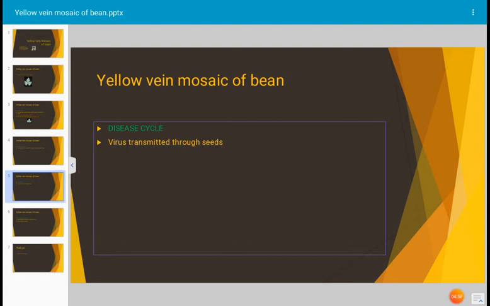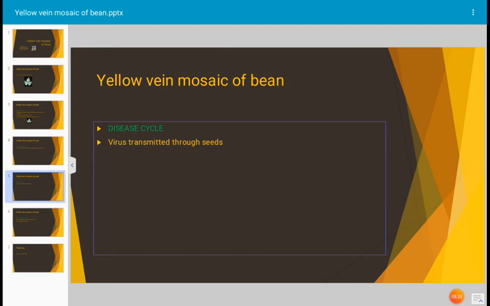The virus is also transmitted through pollen grains. And the virus survives on the cultivated or wild host plants. There are many wild hosts of this pathogen, and the pathogen is retained there. The wild hosts are also responsible to spread the disease because they retain the pathogen for a long time, and the infected seeds are an important source of the inoculum, and the alternate hosts also are a source of inoculum.